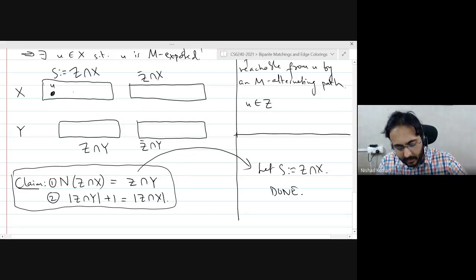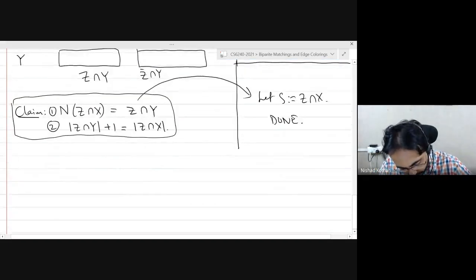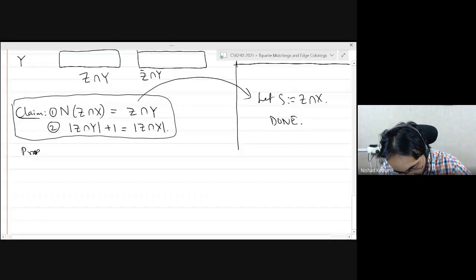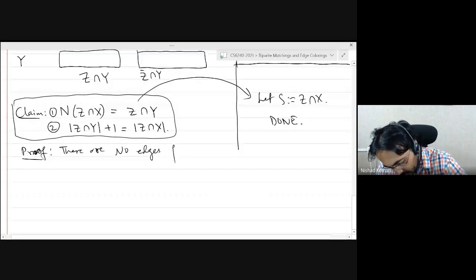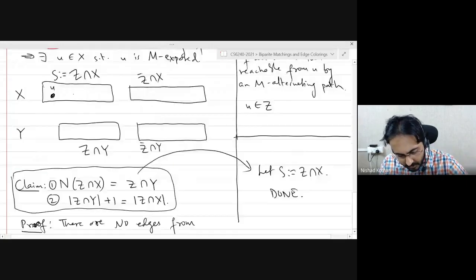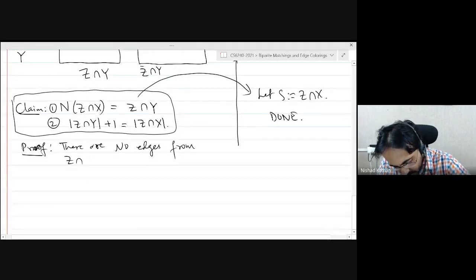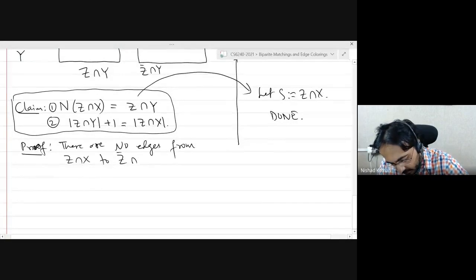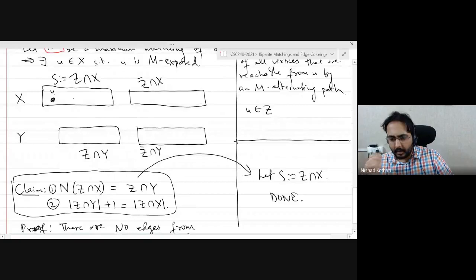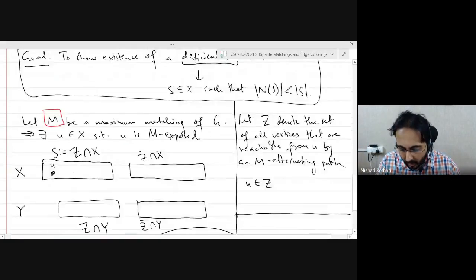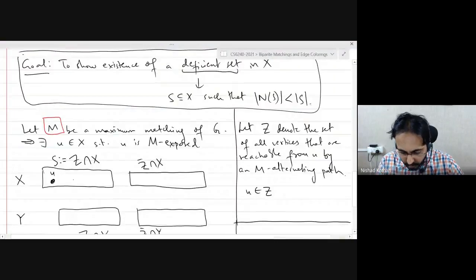Why? Can anybody tell me why there are no edges? So, proof. There are no edges from the top left, Z intersection X, to Z bar intersection Y. Can someone explain why this is true? It creates an augmenting path contradicting the maximality. Exactly. So yeah, you're right.